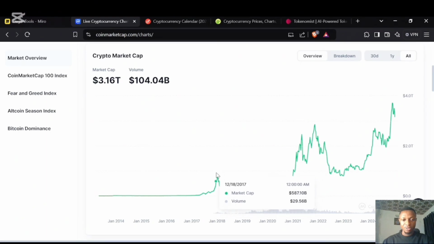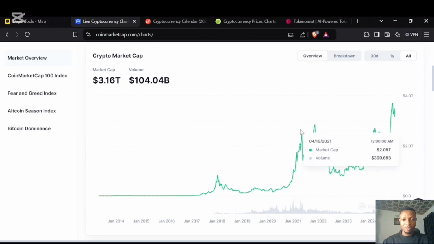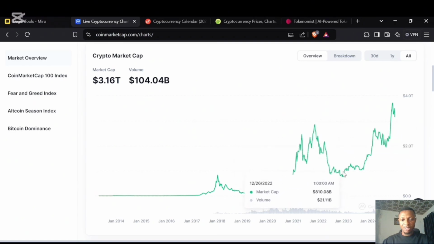So this was close to $1 trillion, and somewhere here we already have $2.5 trillion. So we have about 4x plus of what we had here. Now the market came down to like $810 billion thereabout.